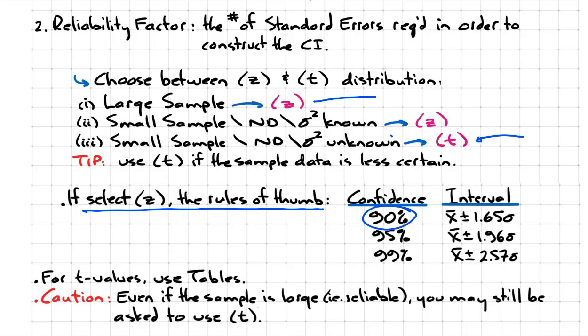If you want 90% confidence around your estimate, you have to go up and down by 1.65 standard errors. If you want a 95% confidence interval around your estimate, you've got to widen your goalposts. Then you go plus or minus 1.96 standard errors on either side. And finally, if you want a 99% confidence interval, the goalposts get even wider. You need to go plus or minus 2.57 standard errors on either side.